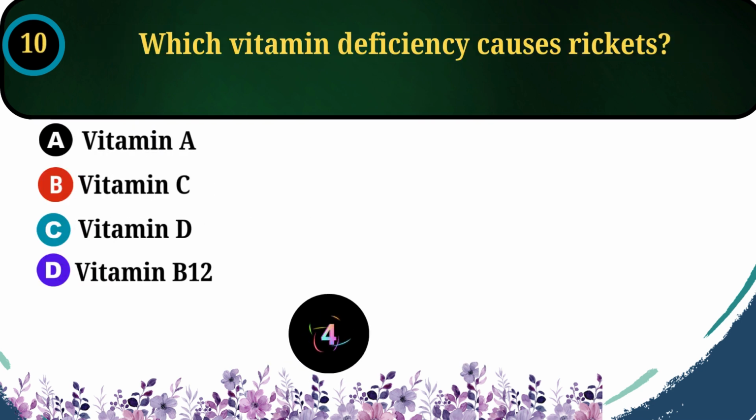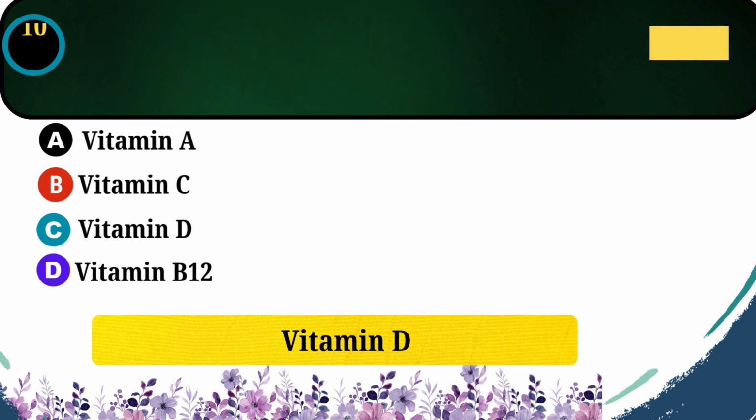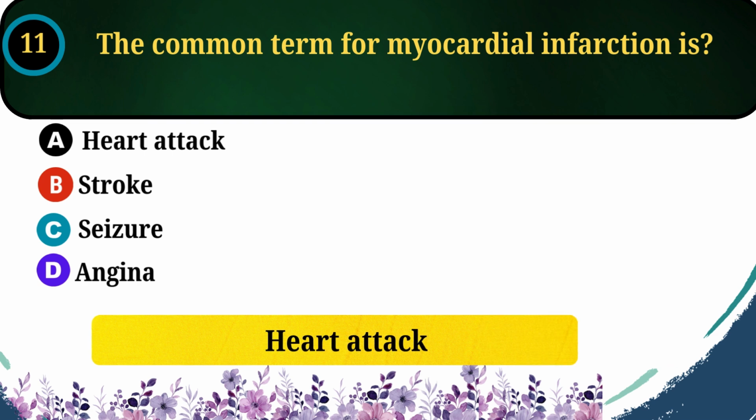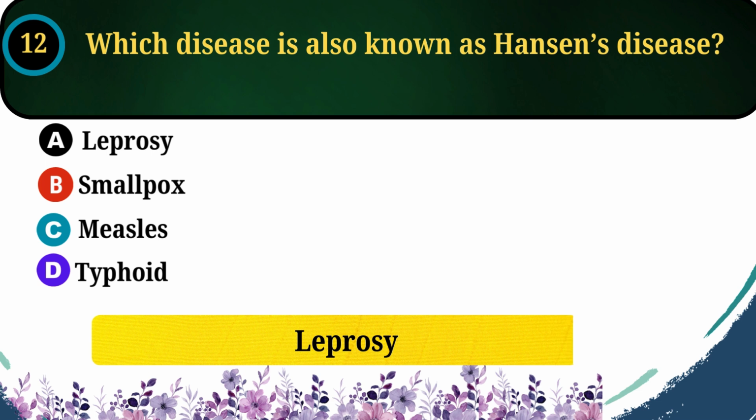Which vitamin deficiency causes rickets? The correct answer is option C, vitamin D. The common term for myocardial infarction is? The correct answer is option A, heart attack. Which disease is also known as Hansen's disease? The correct answer is option A, leprosy.